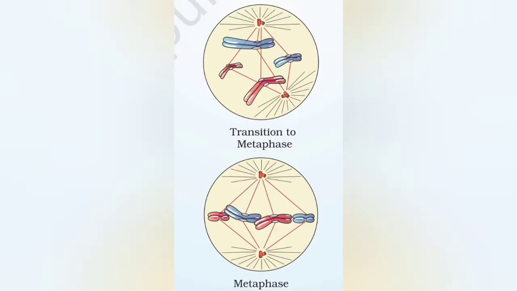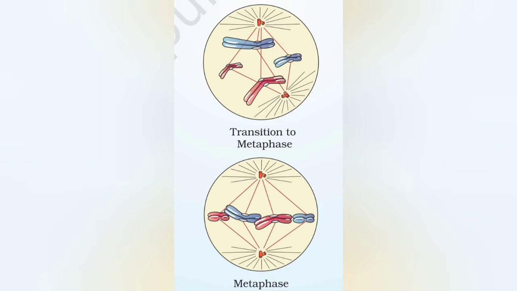We can see only the cell membrane, cytoplasm, two asters, star-like, then chromosomes spread throughout the cytoplasm attached with the spindle fibers. This is the beginning of the metaphase. Till the end of the metaphase, we can see that all the chromosomes are aligned on the equator position in the cell.